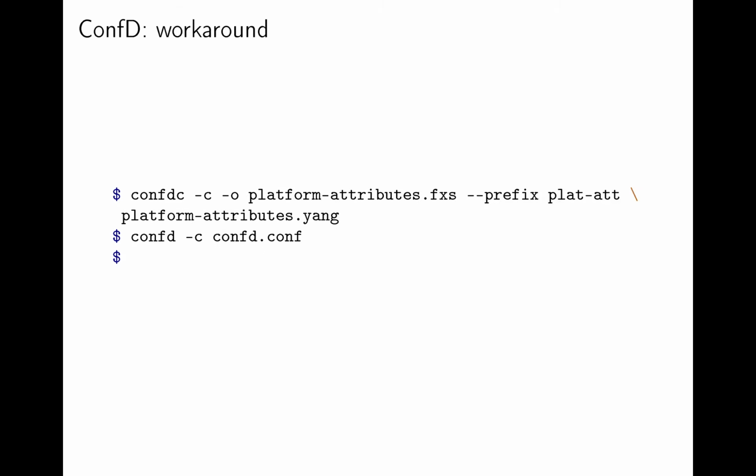For this problem, there is a workaround. When compiling one of the troublesome modules, we can tell ConfD to use a different prefix using the compile-time option --prefix, and ConfD then starts just fine. This is applicable even for third-party modules that we do not want to modify.